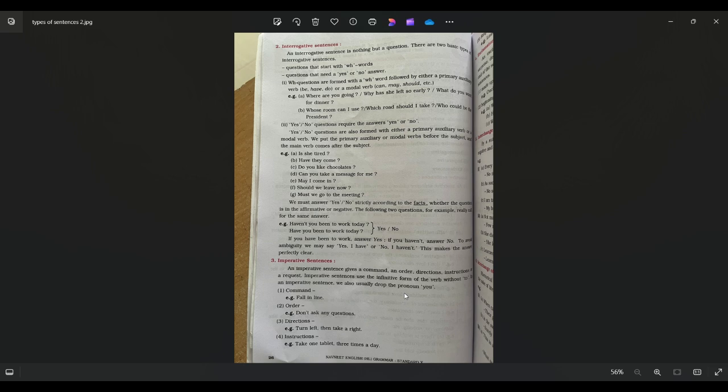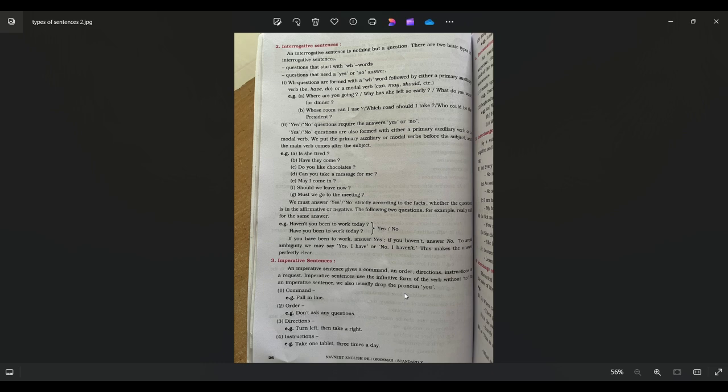Interrogative sentence. Now what is interrogative? The answer is itself in the word interrogation. Interrogation means question. An interrogative sentence is nothing but a question, and there are two basic types of interrogative sentence. Number 1 is the WH word question, and number 2 is the yes/no answer question.